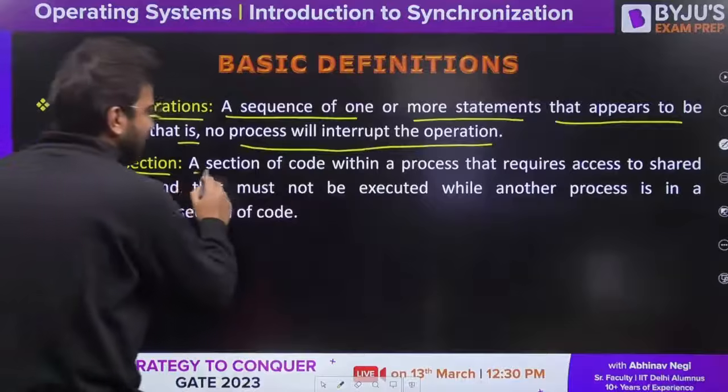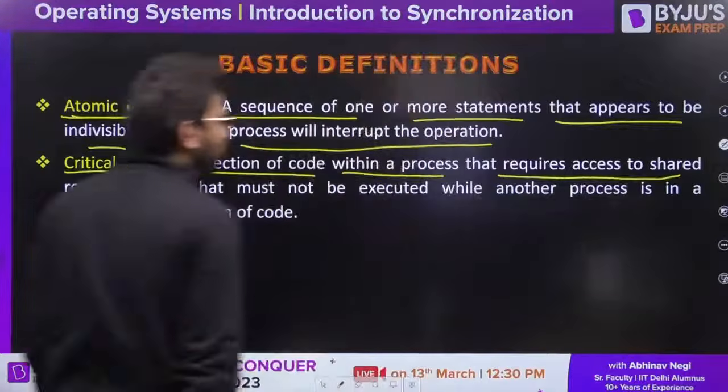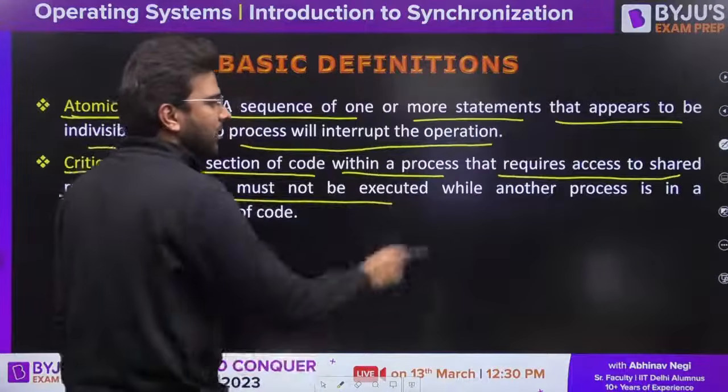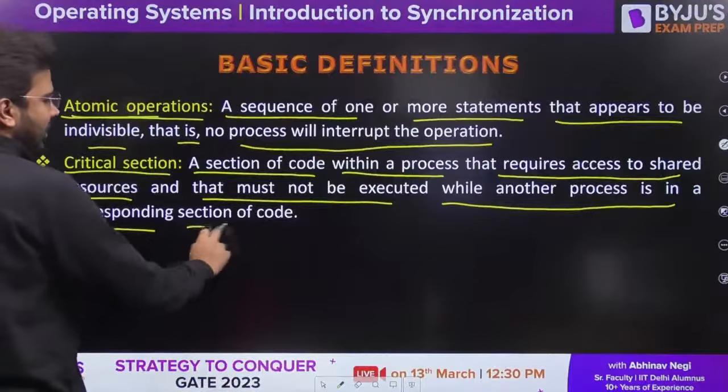So here you can see a section of code within a process that requires access to shared resources, and that must not be executed while another process is in a corresponding section of code.